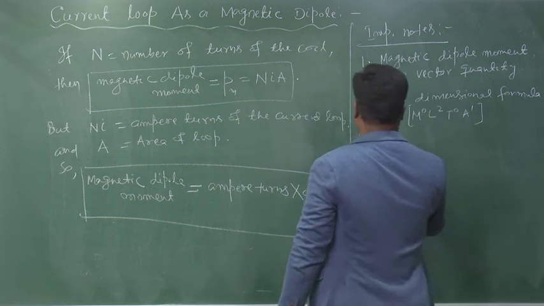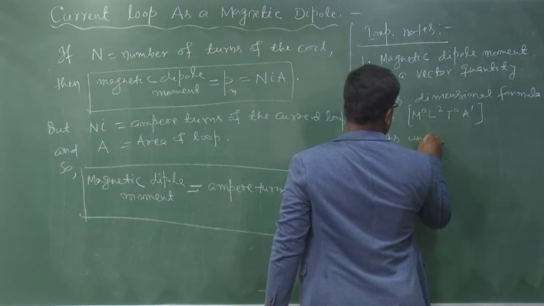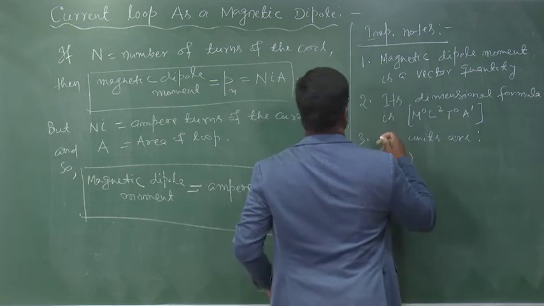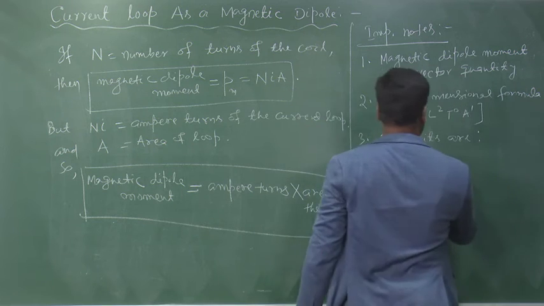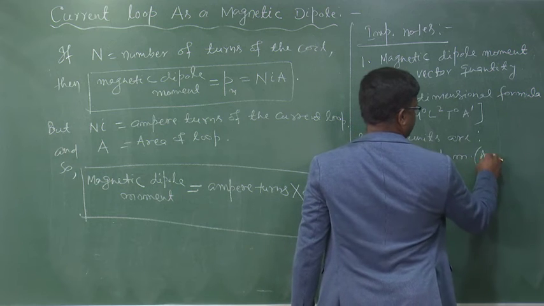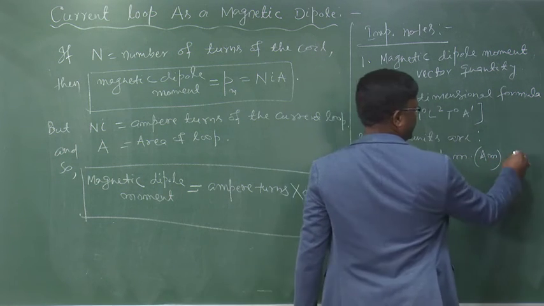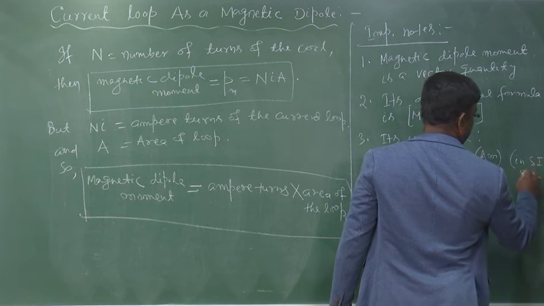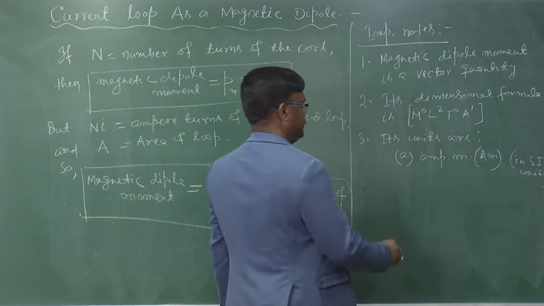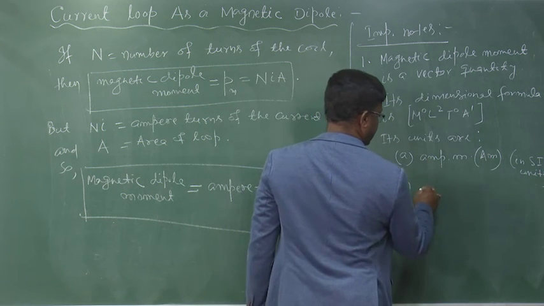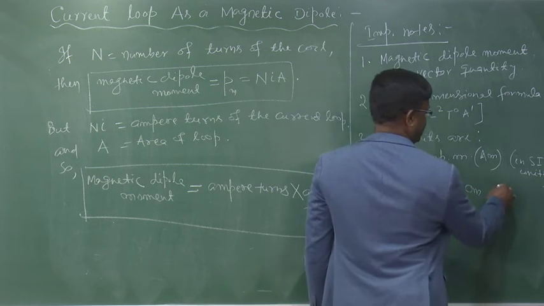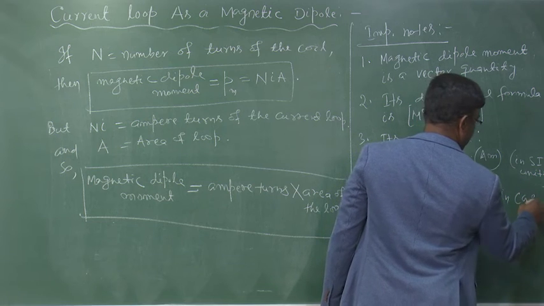Number 3, its units are I into A, so it will be ampere into meter squared, that is A m squared, in SI units. And it is ampere into centimeter squared in CGS system.